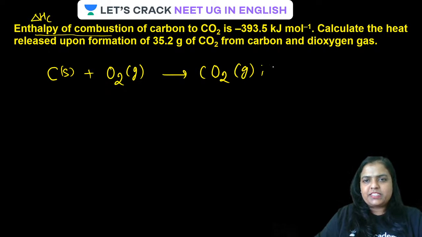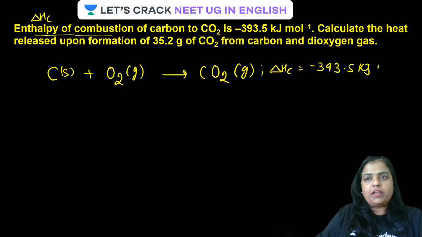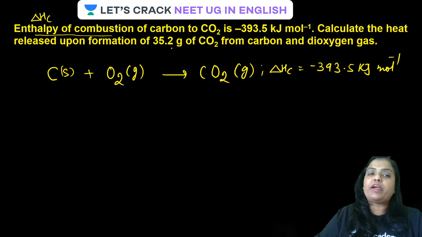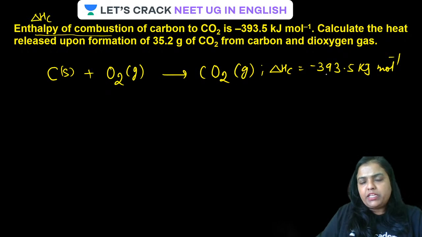And delta HC is equal to minus 393.5 kilojoule per mole. This is for 1 mole. What is being asked is the heat released upon the formation of 35.2 gram of CO2. Very simple: 1 mole of CO2 forms in this reaction, and this much energy is liberated. 1 mole of CO2 is how much?